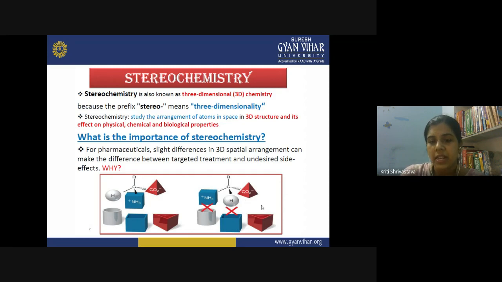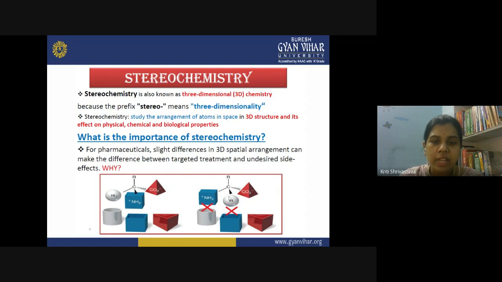So generally in organic chemistry, this 3D configuration matters a lot. Let us see a few examples. If you look carefully, this solid wedge represents that the ammonium group is towards the viewer, and this carboxylic acid is away from the viewer. It is on the back side of the molecule, which is represented by this dash bond. The dash represents that the group is behind the molecule, away from the viewer.